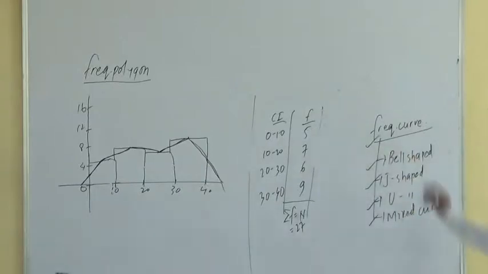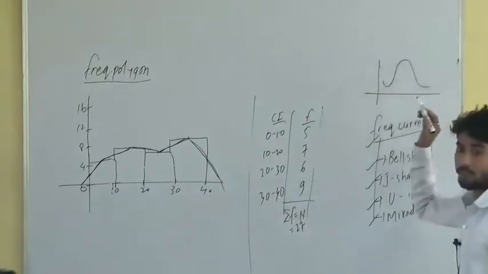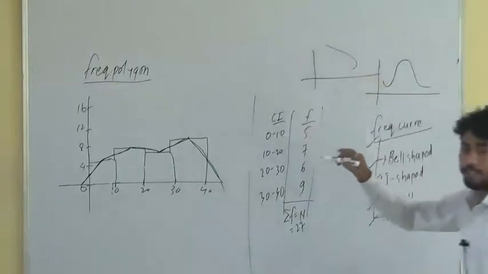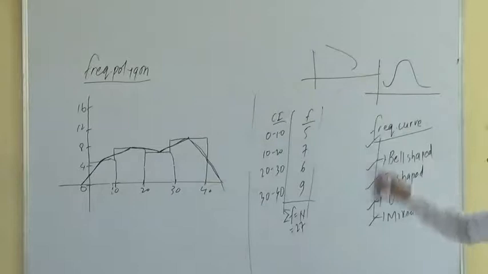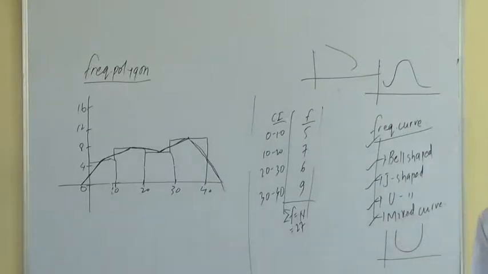Bell-shaped means something like this one, right? J-shaped means like this one. We will see this J-shaped. U-shaped means this one, just like we draw in economics, the marginal cost curve and average cost curve and all. You will learn in economics also. That will be U-shaped, right? And the mixed shape means the combination of two or more shapes, two or more curves here.